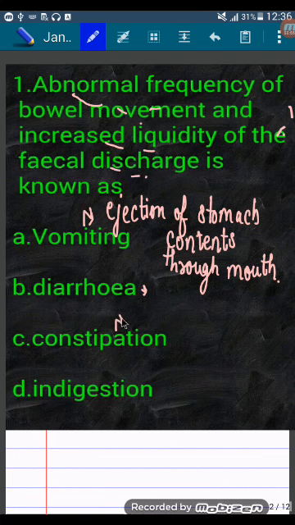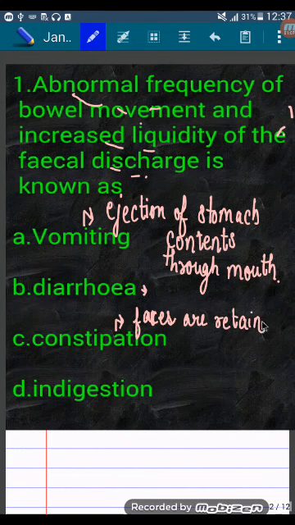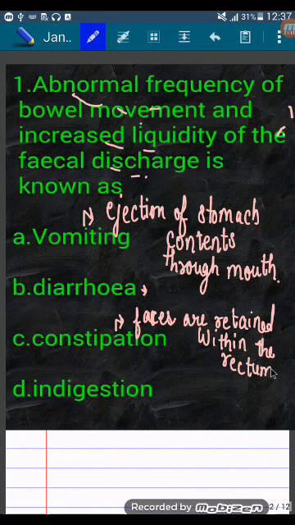C. Constipation. Constipation is when feces are retained within the rectum because bowel movement is irregular.